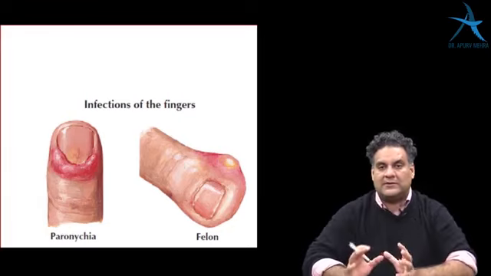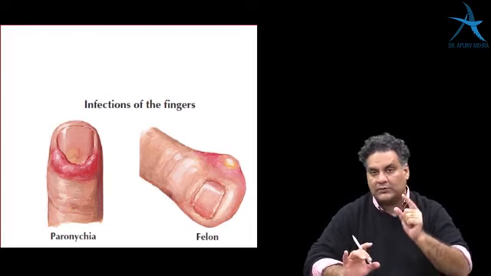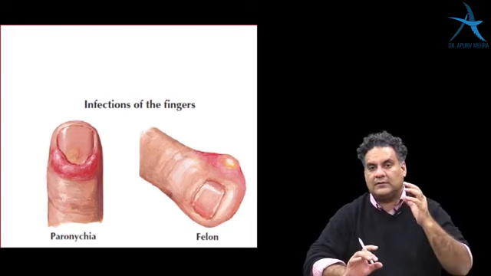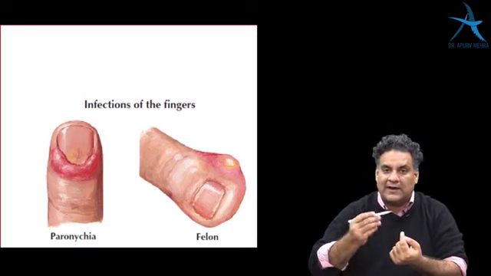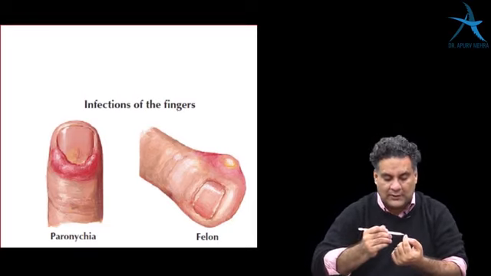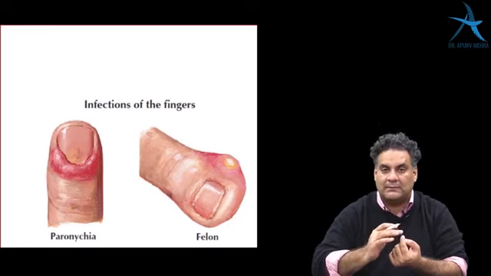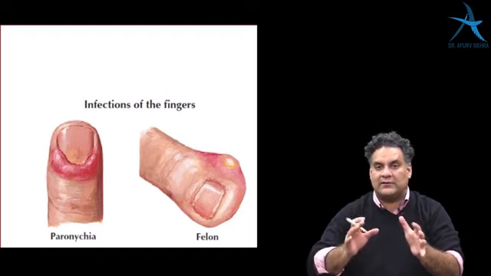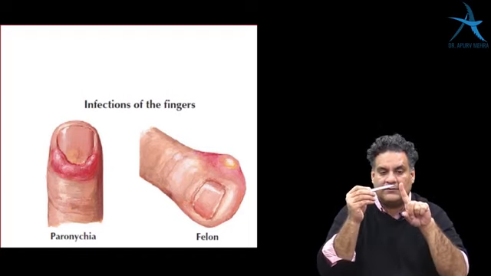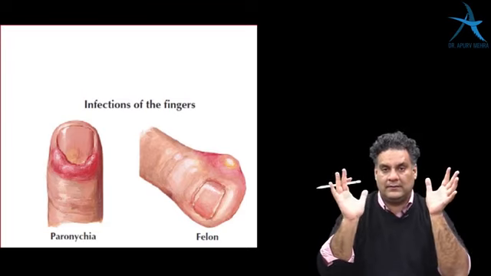There are 3 major infections of the finger that we must know. The most common infection is called as paronychia, which is infection of the nail bed. In fact, sometimes to treat this, you need to take out a part of a nail so that the pus can come out. Another very common infection, one of the favorites of the examiners, is infection of the pulp space of finger, which is called as felon or whitlow.